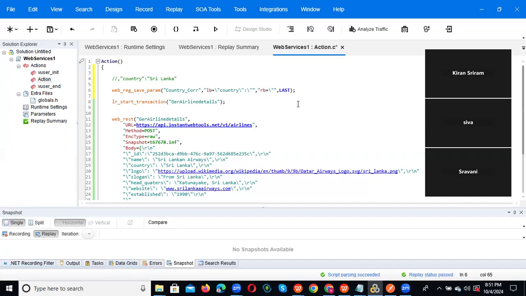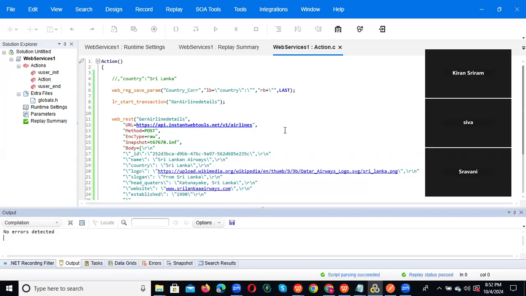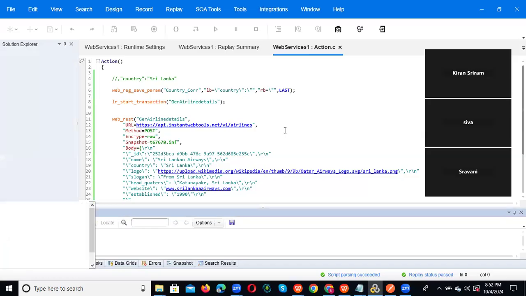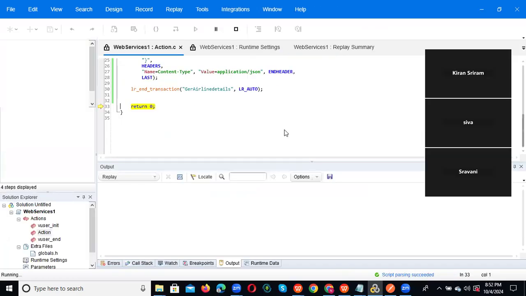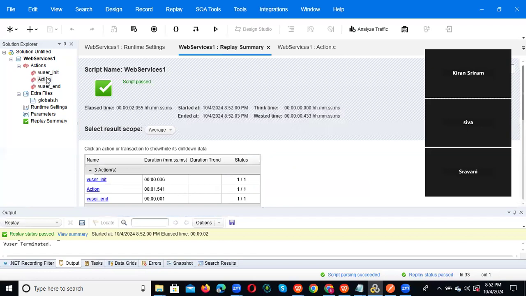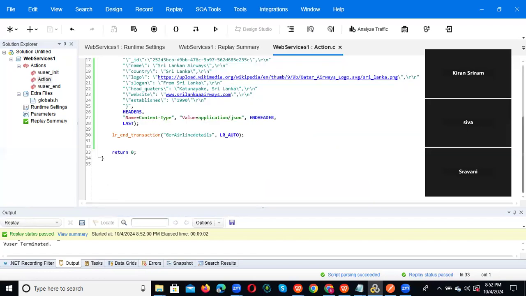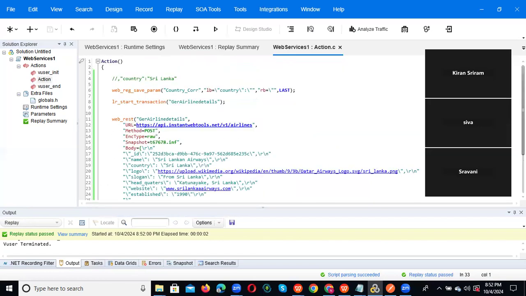It means we don't have any errors. After that, you can run this. If we are getting the correct response, your script will pass. Otherwise your script will fail, showing that it is unable to find this country value.